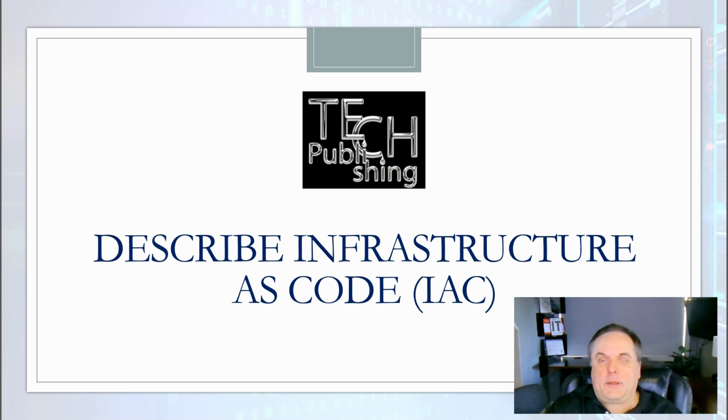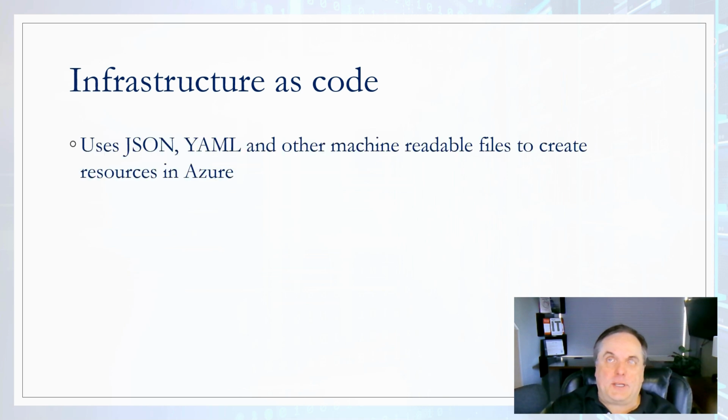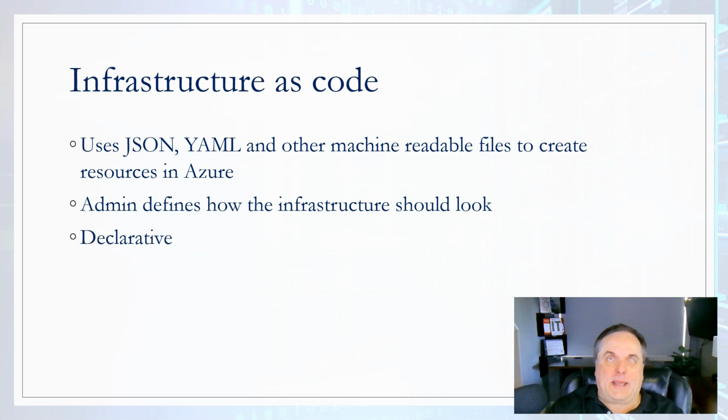Infrastructure as code is going to be something that the AZ-900 will cover. So let's take a look at infrastructure as code. This is the practice of managing and provisioning IT infrastructure, such as virtual machines, networks, and storage, using machine-readable definition files rather than going in through the GUI and doing your normal manual process using a wizard to create your various different resources. You need to understand IaC as a core cloud concept and a key part of Azure management.